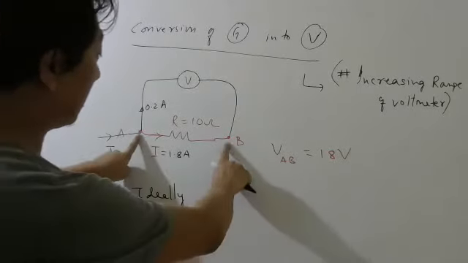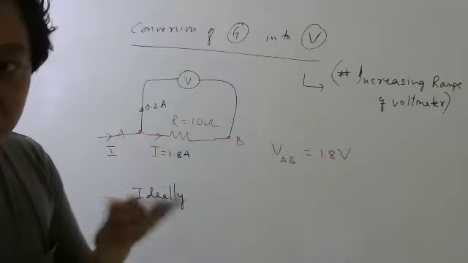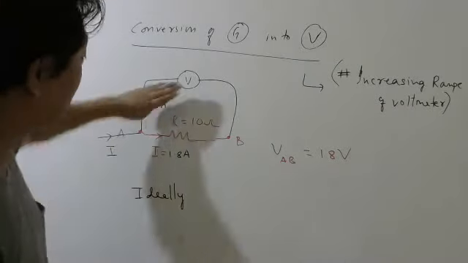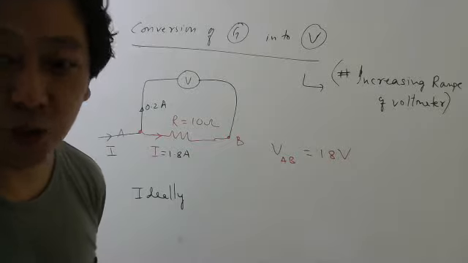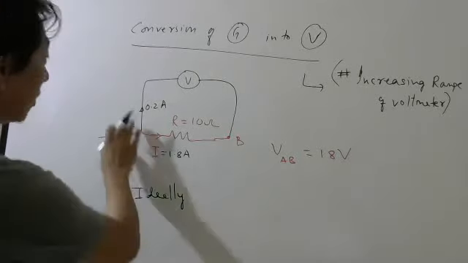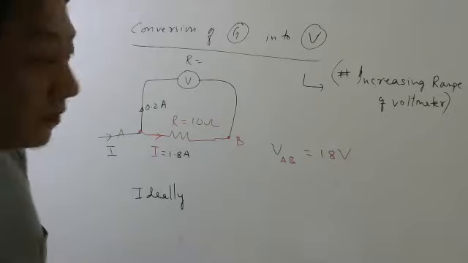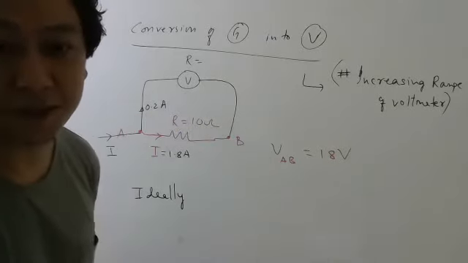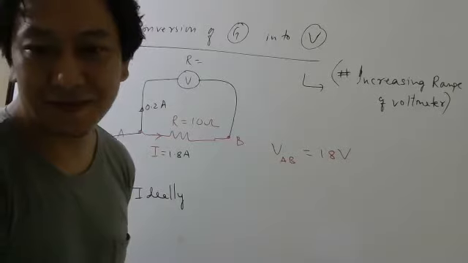In order for the potential difference here to be 20 volt, how much current should go there? 0 ampere. No current should go there. When will no current go there? If the resistance of this is how much? Infinity.